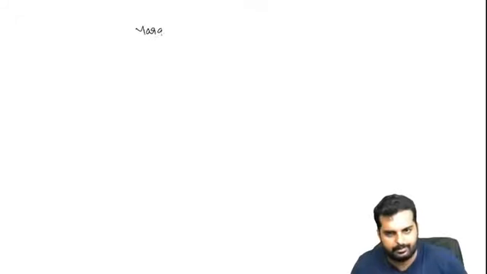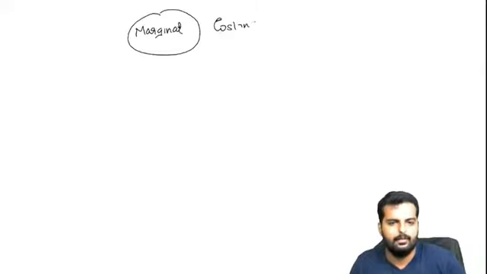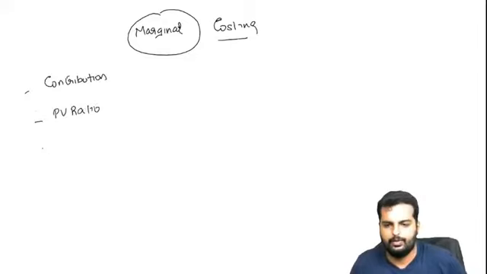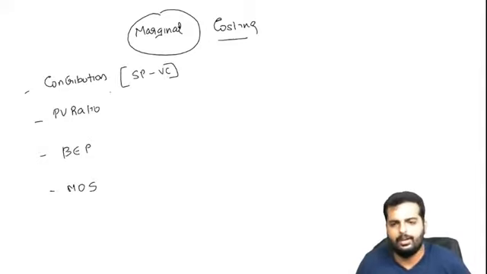Alright. After this, we went to the next thing called marginal costing basics. Here we learned the concept of contribution. Okay. Then we learned the concept of PV ratio. After PV ratio, we learned about break-even point, and finally we learned about margin of safety. Contribution was simple, selling price minus variable cost. So this will give you for every 1 unit you sell, how much is the money you get, which initially contributes to fixed cost and subsequently contributes to the profits.